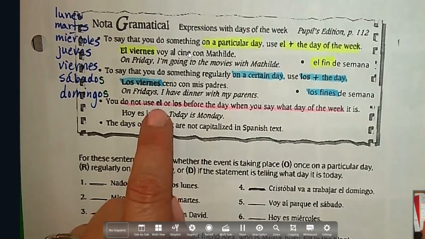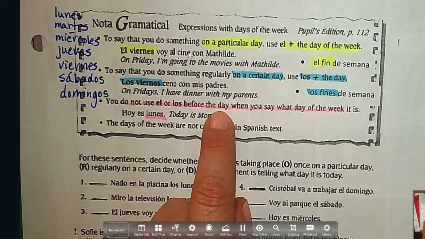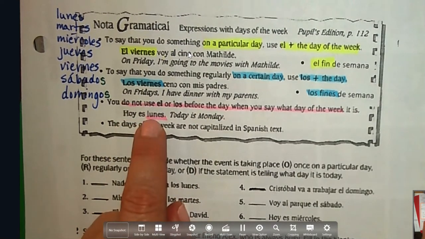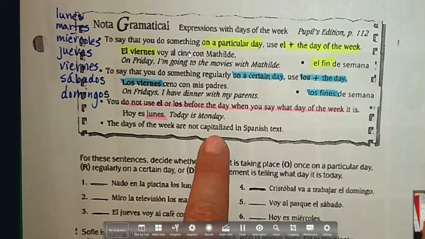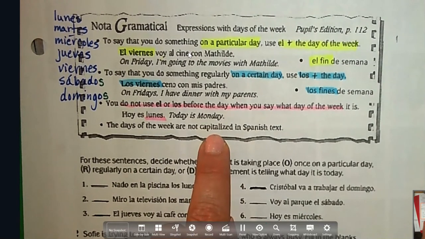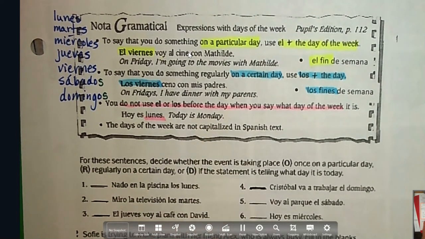We do not need to use el or los before a day if you're just saying what day of the week it is. So if you say hoy es lunes, today is Monday, we do not need to say el or la or los or las in front of it. And remember, we already knew this, no capitalization in Spanish for days of the week. So we're going to practice these.